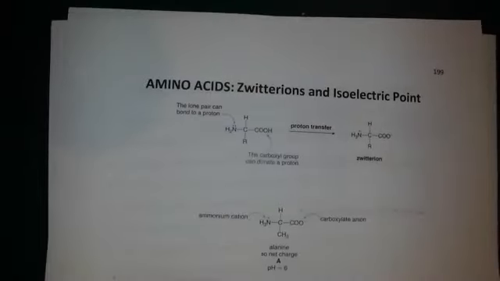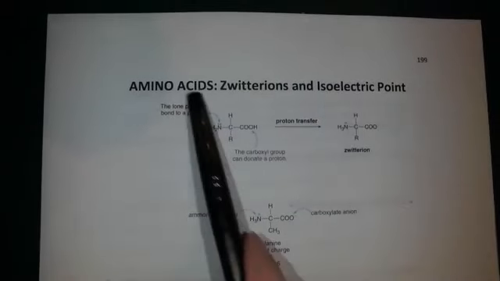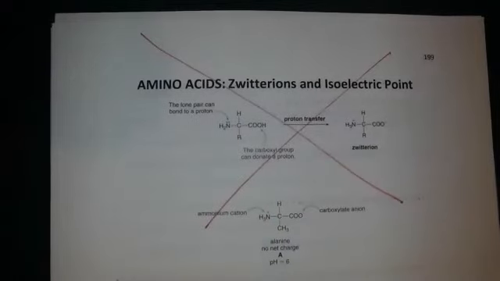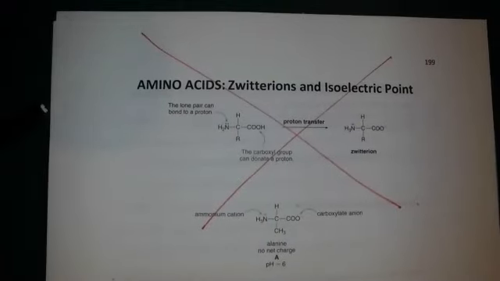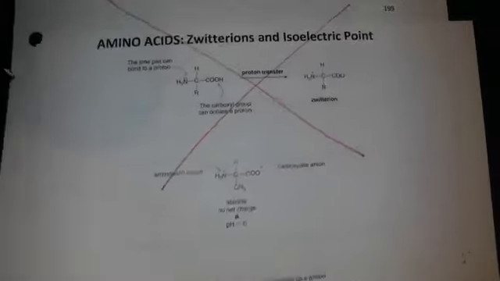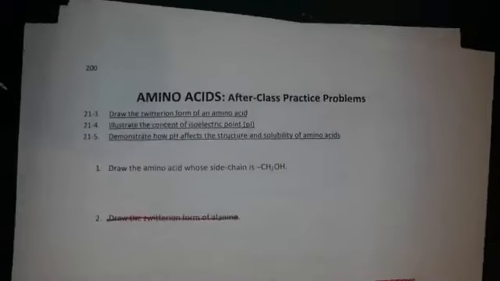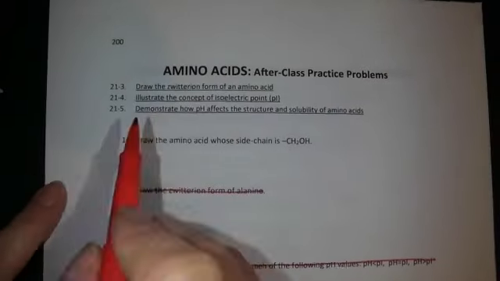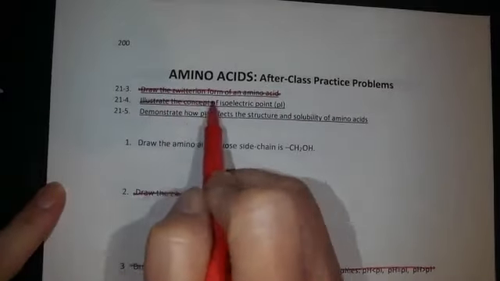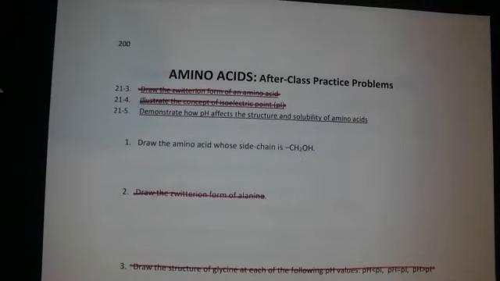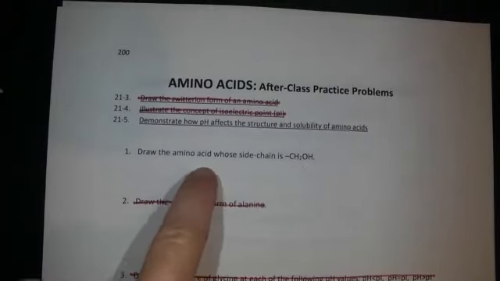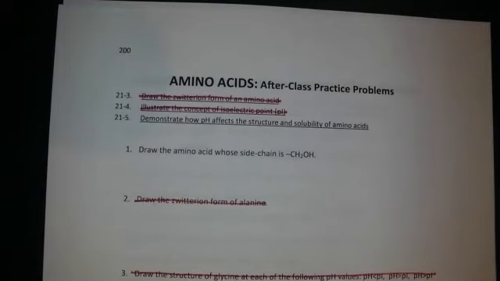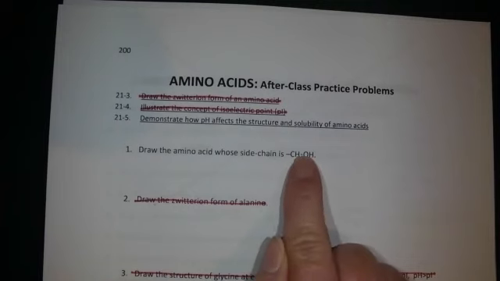Page 199, of course, is on the outcomes that we've crossed out, so we're not talking about that in this semester. But if I flip that paper over, I see the after class practice problems. And again, many of them don't apply to this spring 2020 semester because we've had to cross a few things out of our course. But this is the after class practice problem I'd like you to take a look at. It asks you to draw the amino acid whose side chain is, and then there's the structure.